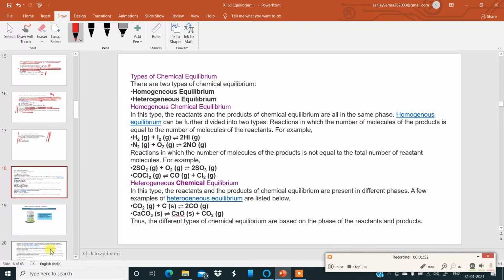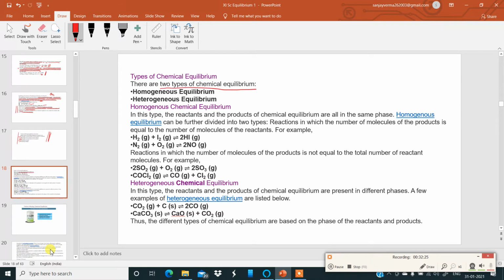Next, types of chemical equilibrium. You must be having a good idea about chemical equilibrium. What is chemical equilibrium? In a reversible reaction, when the rate of the forward reaction is equal to the rate of the backward reaction, then we call it chemical equilibrium, which is dynamic in nature. Now here, types. There are basically two types of chemical equilibrium.